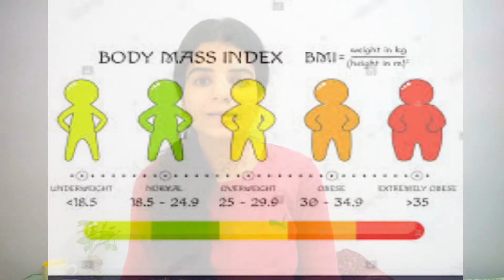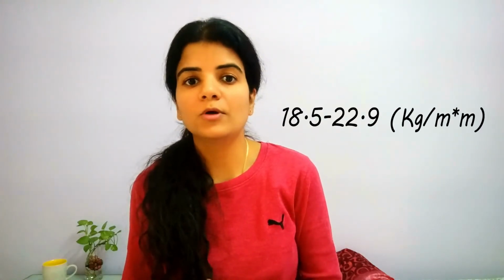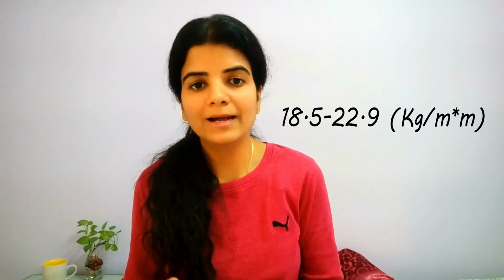Now the normal range of BMI varies between 18.5 to around 24. But for Indians, the range is from 18.5 to 22.9. So make sure that your BMI lies within this range. Now of the 2 things which make up your BMI, that is weight and height, height is something which is constant, you cannot change it, but it is the weight which you can modify. So it is a modifiable factor.